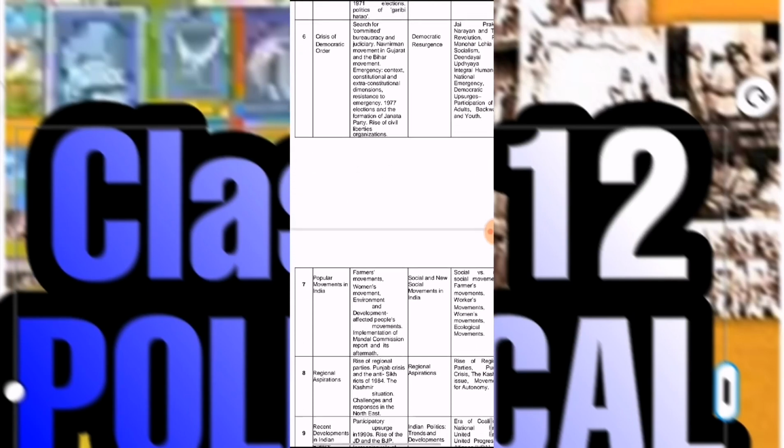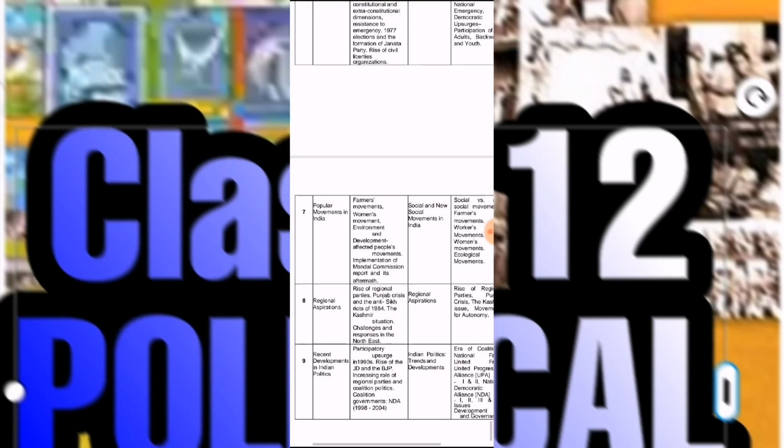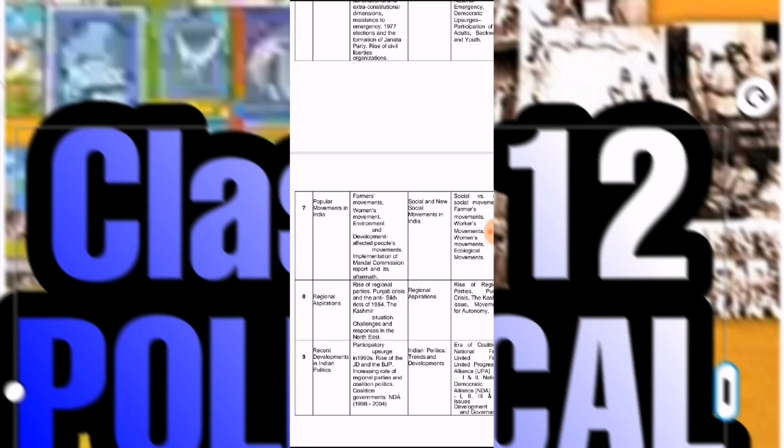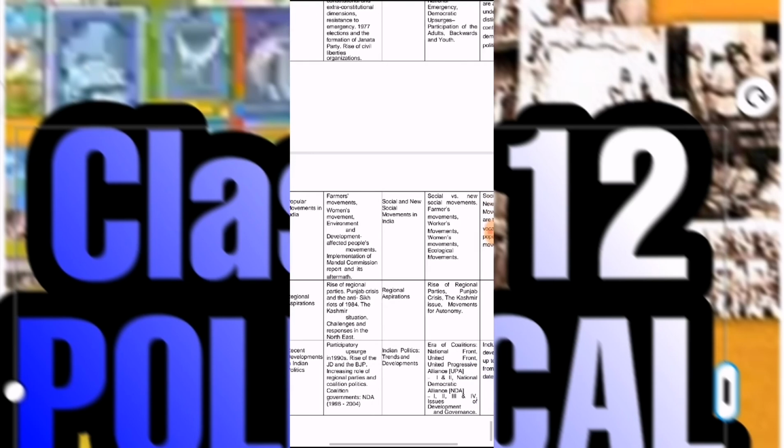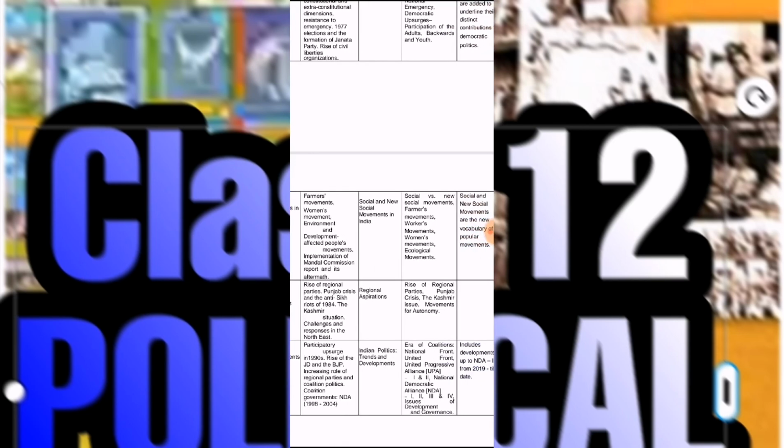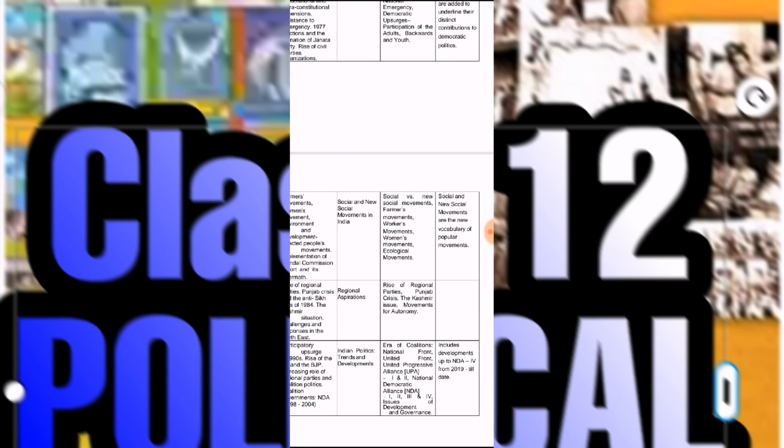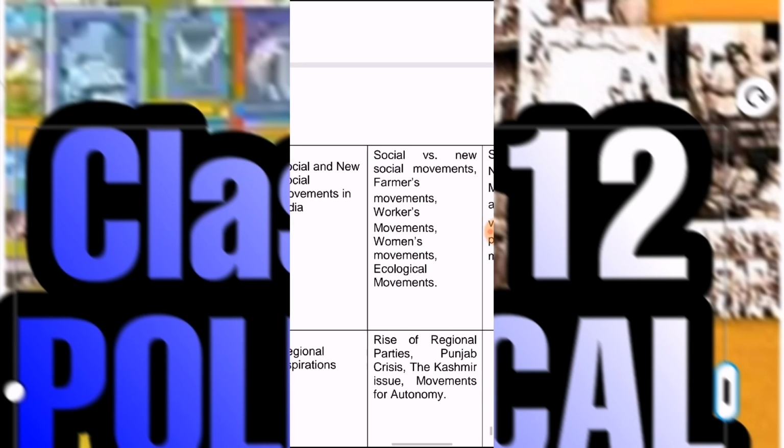Next topic, we are talking about the 7th chapter, Popular Movements, a very important as well as easy topic. Here are new movements and social movements. See, social movements versus new social movements, including the farmers' movement, workers' movement and women's movement. Then in the last, special focus is on the ecological movement.